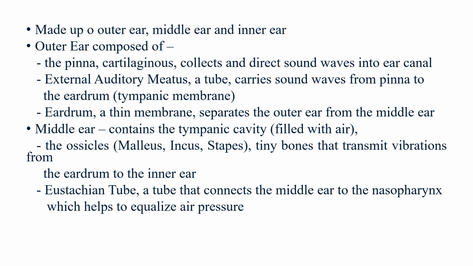The pinna collects the sound waves, and as it collects them, it directs them inside into the ear canal. Then as part of the outer ear, we also have what we refer to as the external auditory meatus, which is a tube that carries the sound.